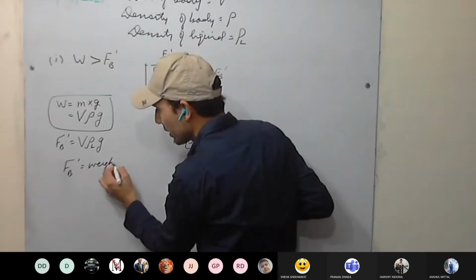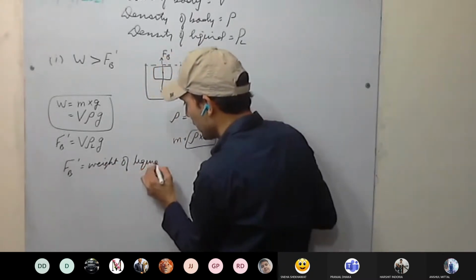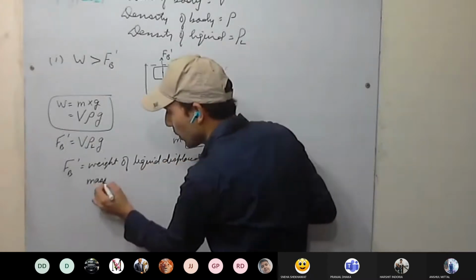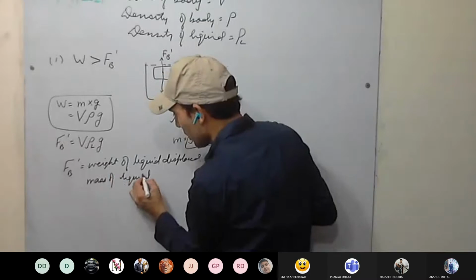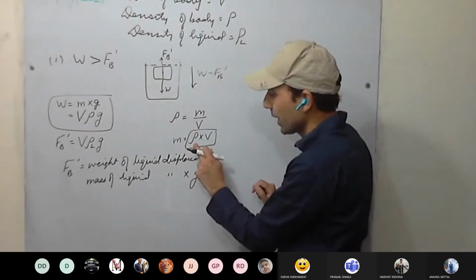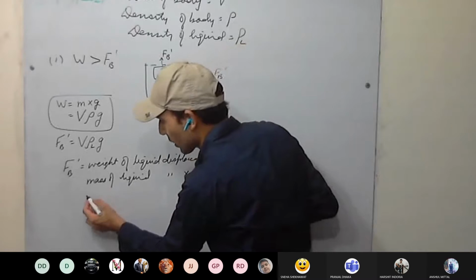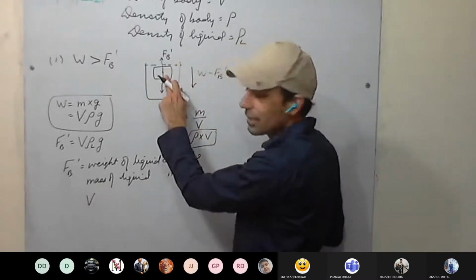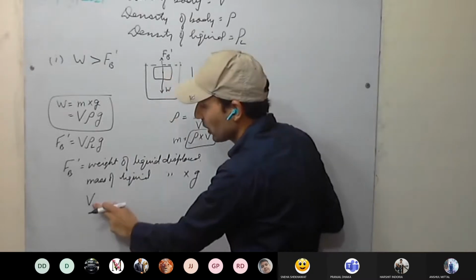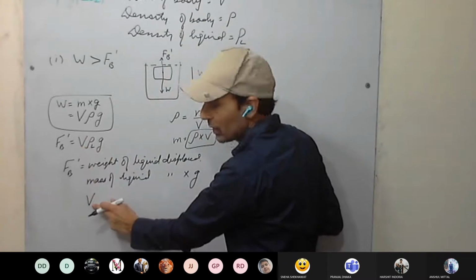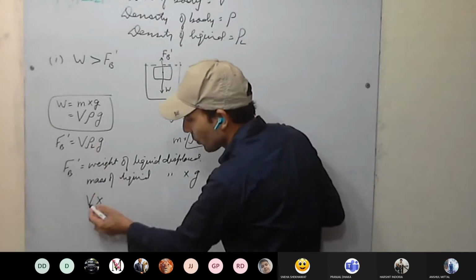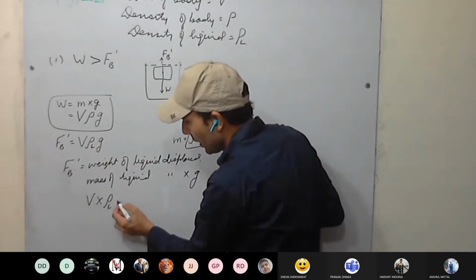Is the weight of the liquid displaced? Weight of liquid displaced means mass of the liquid displaced into acceleration due to gravity. Mass of the liquid displaced is density of the liquid into volume of the liquid displaced. In this case, the volume of the liquid displaced is the same as the volume of the body. Therefore, capital V, the same volume is displaced. Since it is completely immersed, mass of the liquid is volume into density of the liquid into g.